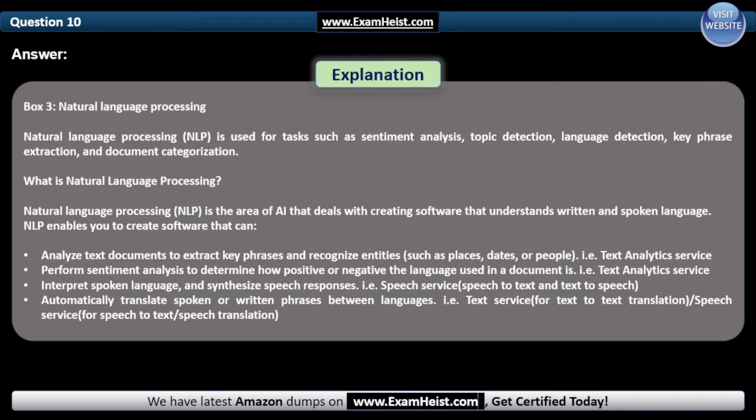Perform sentiment analysis to determine how positive or negative the language used in a document is, that is, text analytics service. Interpret spoken language and synthesize speech responses, that is speech service. Automatically translate spoken or written phrases between languages, that is translation service, speech service.